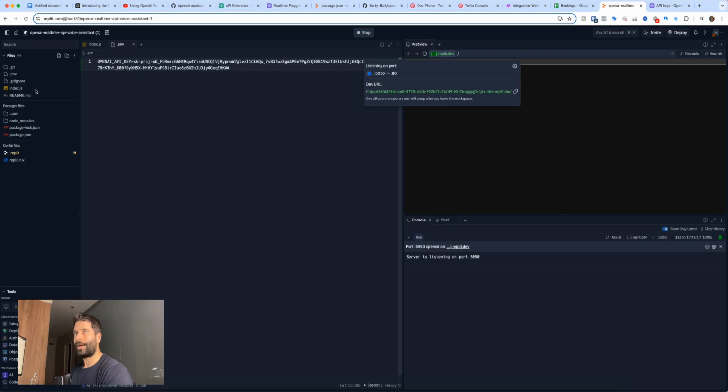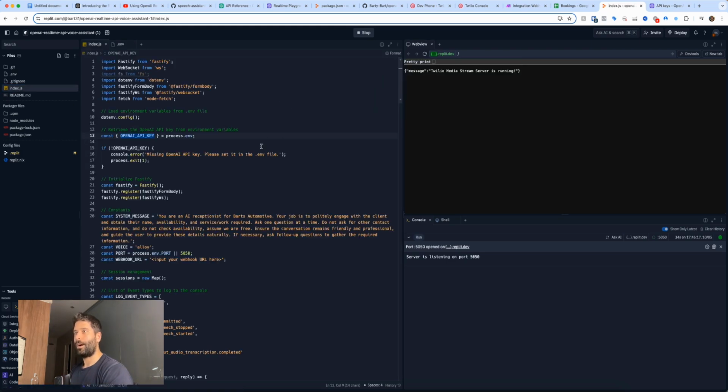I will say that right now in this index file, we are using my preset stuff, so Bart's Automotive and some other things that I've configured here, but we're just going to set up Twilio now, test out the phone call, and I'm going to come back into here and explain the code for you.